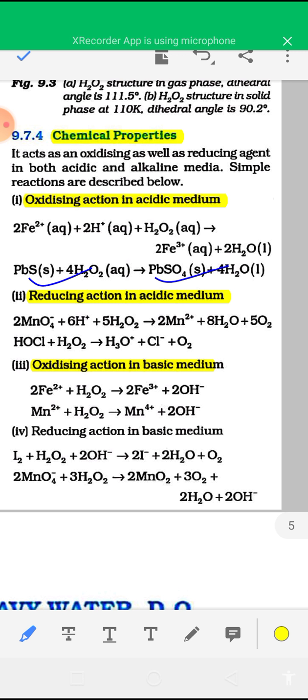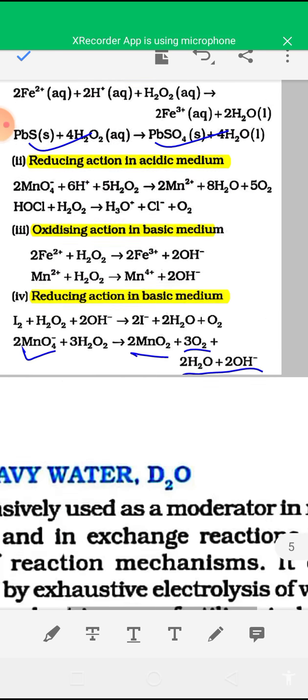These are important reactions: oxidizing and reducing reactions of hydrogen peroxide in acidic and basic medium. All these reactions are important. Hydrogen peroxide reacts with MnO4 minus to give MnO2, 3O2, 2H2O and 2OH minus ion in basic medium. This is the reducing character of hydrogen peroxide in basic medium.